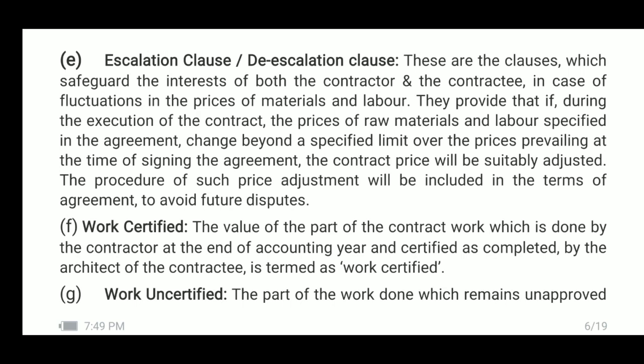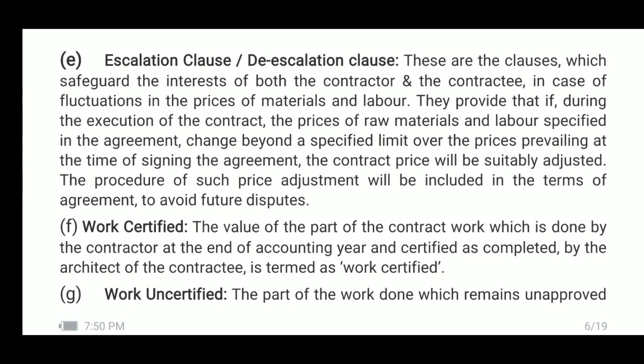The procedure for such price adjustment will be included in the terms of agreement to avoid future disputes. Whether to be increased or decreased, how to adjust them, that will be included in the terms of the agreement so that future disputes can be avoided.